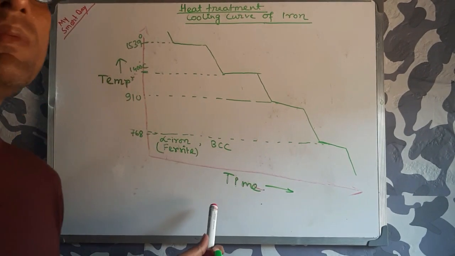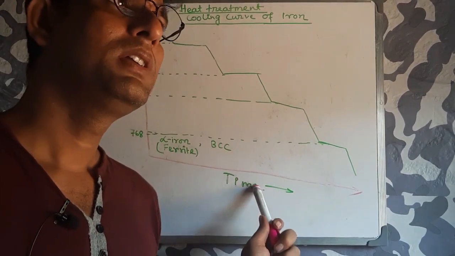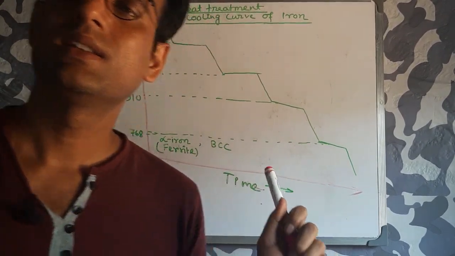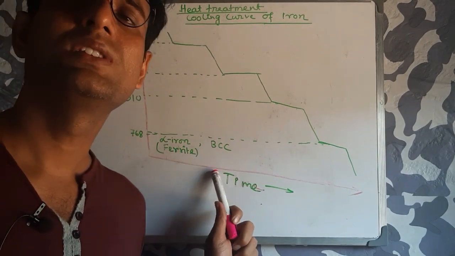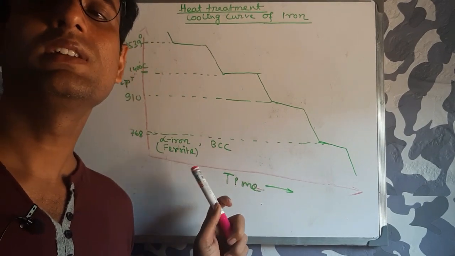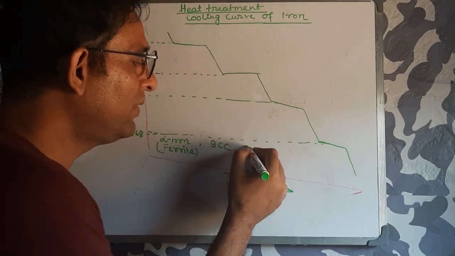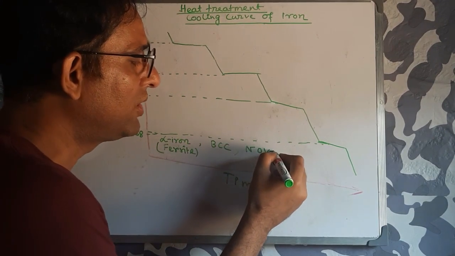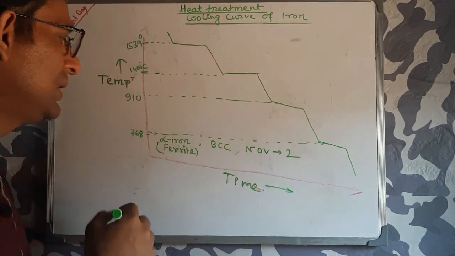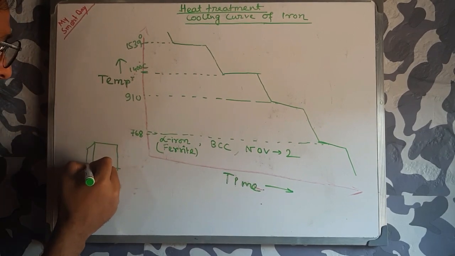Now BCC means, I have already told you that you need to know the crystal structure chapter in material science. The first chapter is the crystal structure chapter, where you will understand the various kinds of crystal structure: BCC, FCC, HCP, or simple cubic. BCC means body-centered cubic crystal structure, and you already know that in BCC the number of average atoms is 2. How? If you see the body-centered cubic crystal structure, this one is the cube.